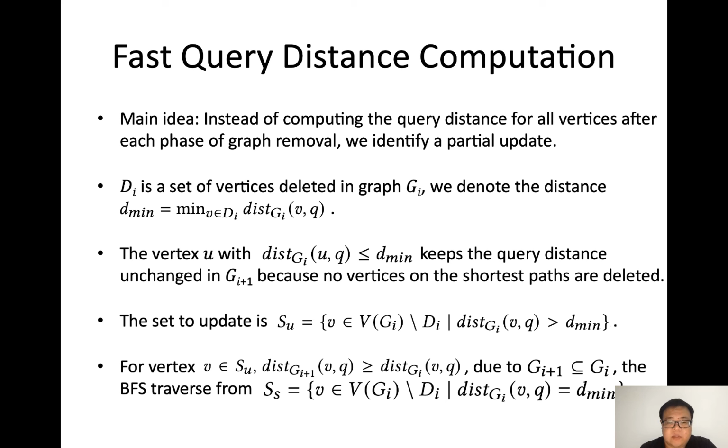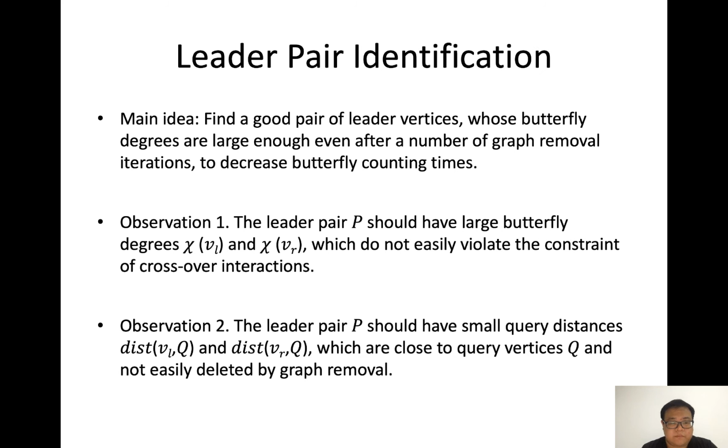Instead of computing the query distance for all vertices after each phase of graph removal, we identify a partial update. d_min is the minimum distance of a vertex in the deletion set to the query vertices. We analyze that the vertices with distance no larger than d_min keep unchanged. Also for other vertices, their distances are monotone non-decreasing. Generally, we identify the vertices that need to update and the traversal starting points in BFS.